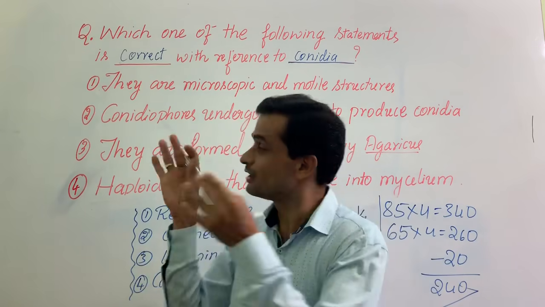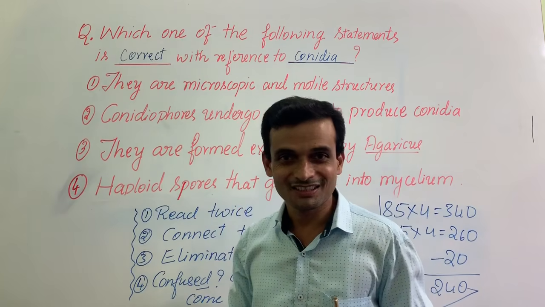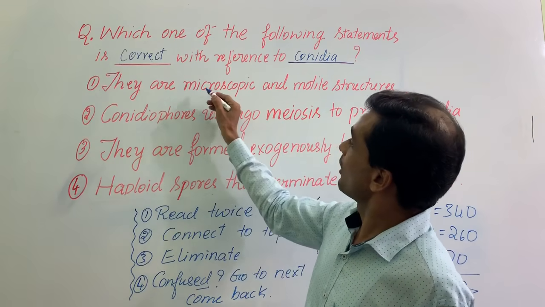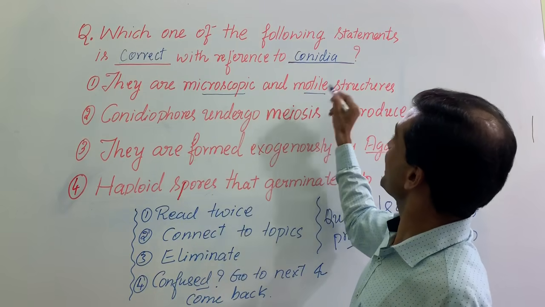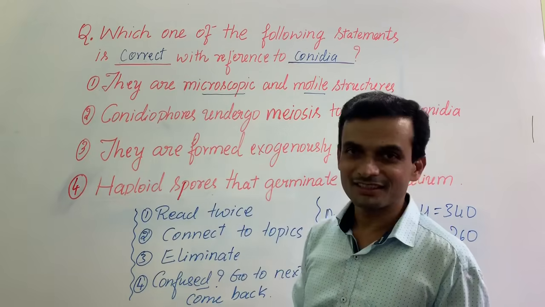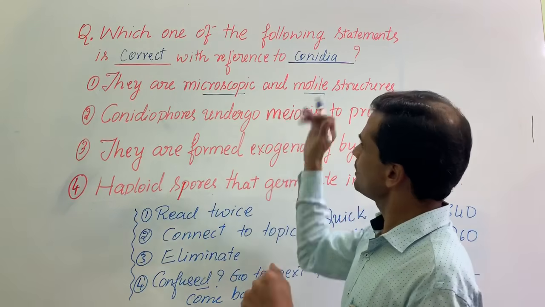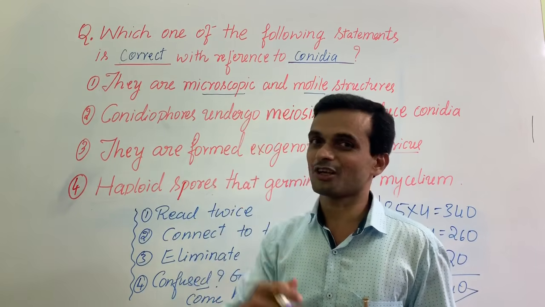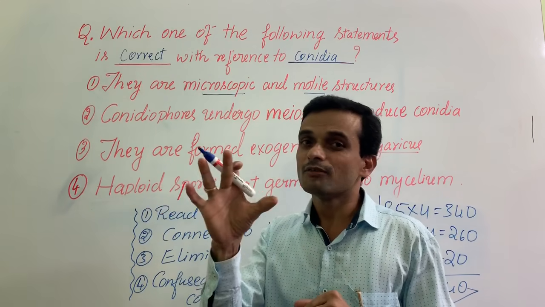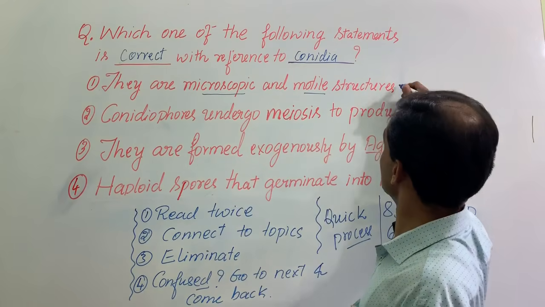Just by keeping that definition, you cannot conclude the answer, because I have not used the word asexual in the question or the options. Therefore, let's go through these options. They are microscopic and motile structures. There are two things here. One thing is size, second thing is motility. They are not macroscopic, they are microscopic. You are confident. Are they motile or non-motile? Zoospores are motile, conidia are non-motile. Except some primitive fungi, generally fungi do not have any flagellated stage in the life cycle. That confidence is required. This is not correct.